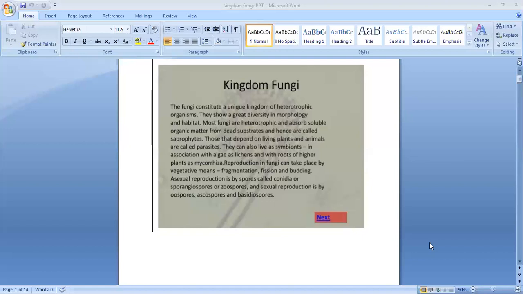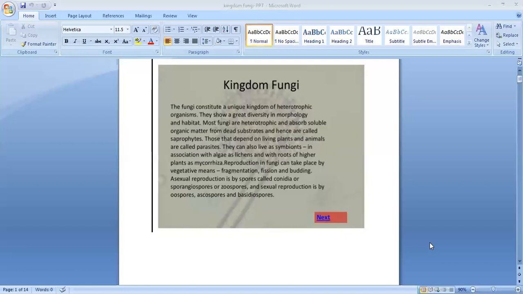In the symbiotic mode, two organisms are living together and both are mutually benefited. They are called symbionts. That we can see in the roots of higher plants. An example is mycorrhiza. What does mycorrhiza mean? In higher plants, you can see in the roots the fungus growing along with the root. It's like a network, growing along with the root.